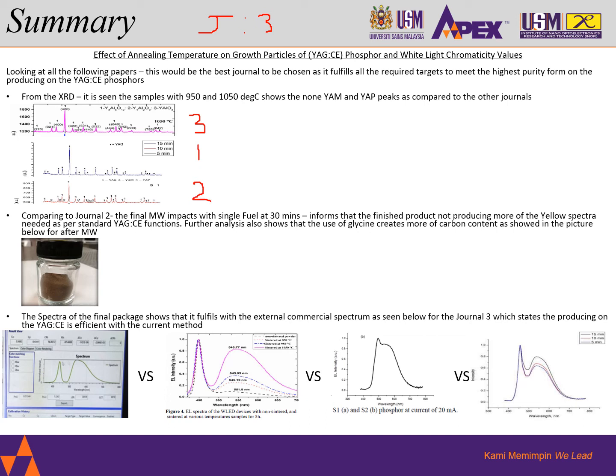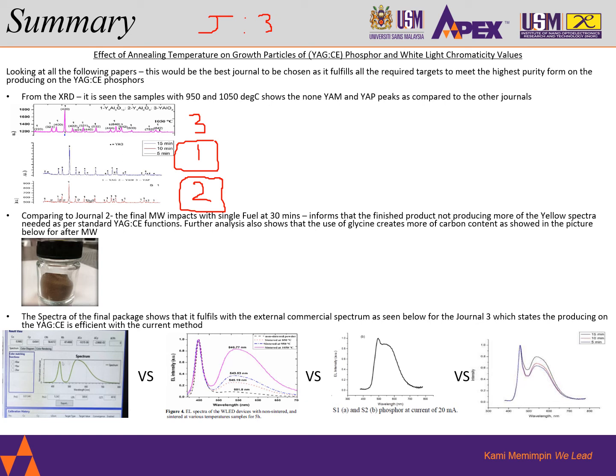Now, journal number 2 tells me clearly that there was detection of YAP and YAM metastable phases, while journal number 1 does not tell me there is YAP and YAM. Instead, the statement says that yes, there were no YAP and YAM, but I could not find any of the YAP and YAM peaks here.